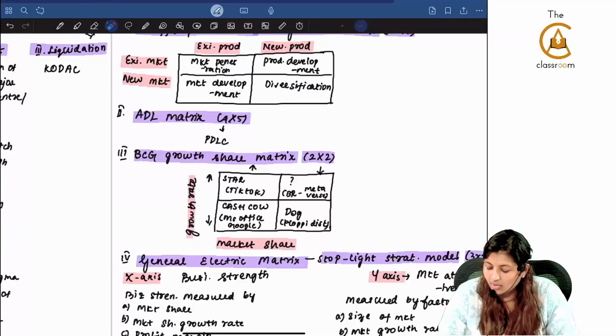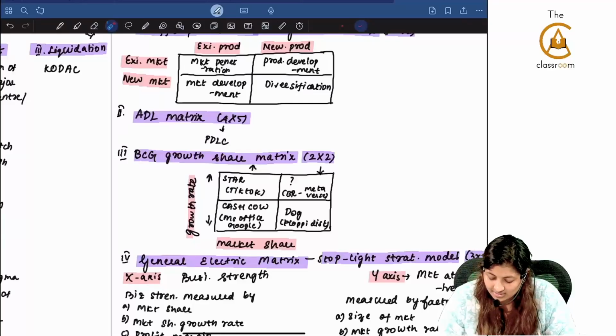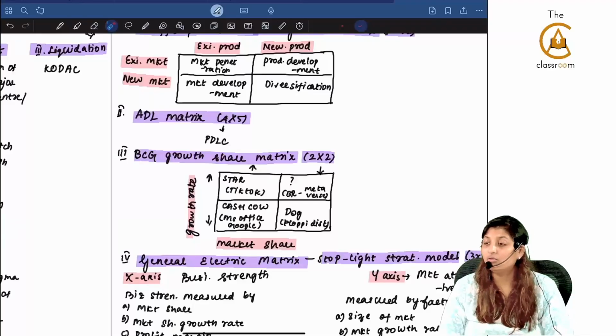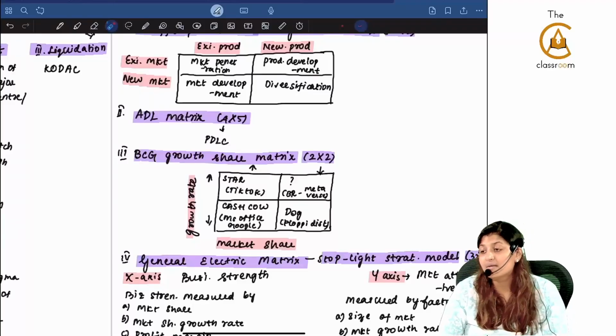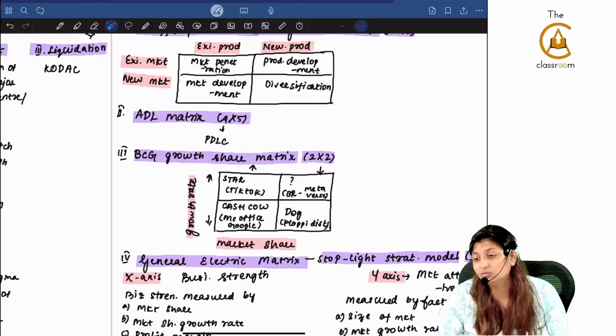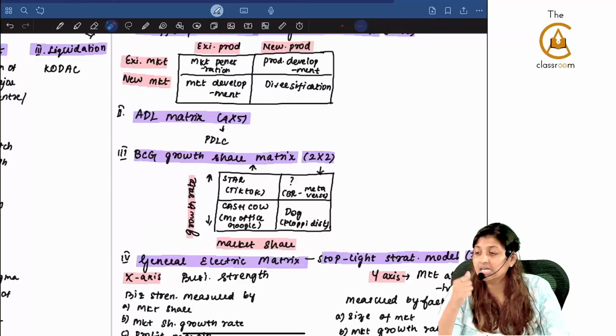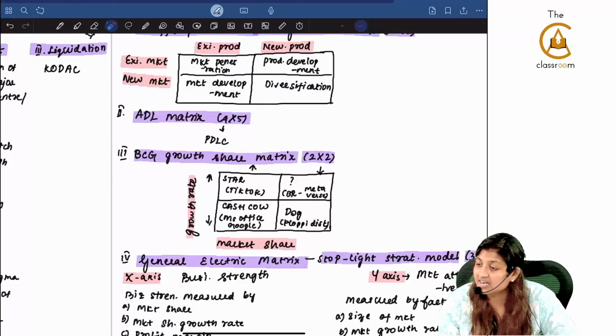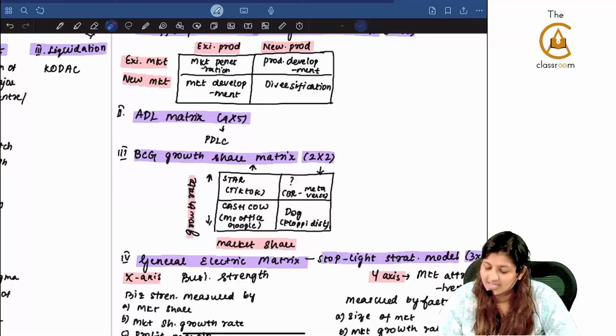Both are low. Low growth rate and low market share. That is dogs. Example, floppy disk, they are out of the market. Cash cow is low growth rate, but they have already captured the market share. Example, MS Office, Google and all, they are basically the cash cows. You can generate a lot of money because of cash cows.